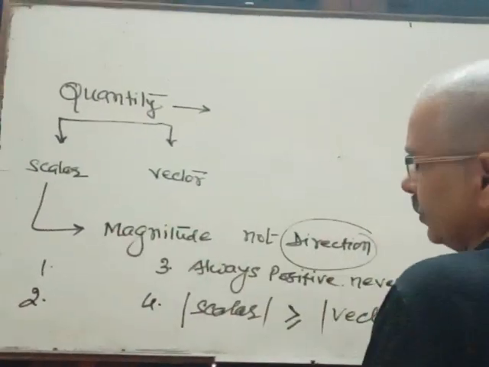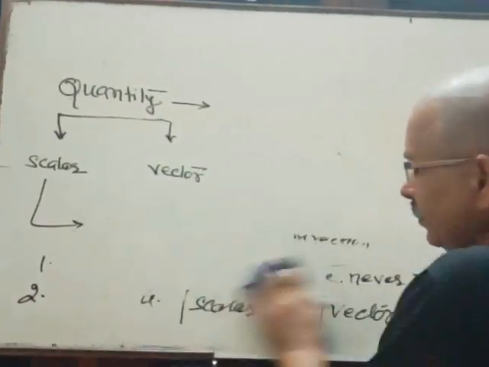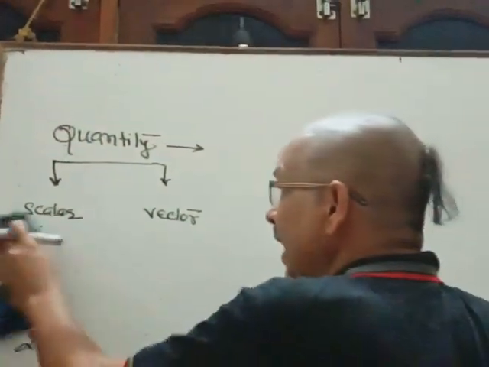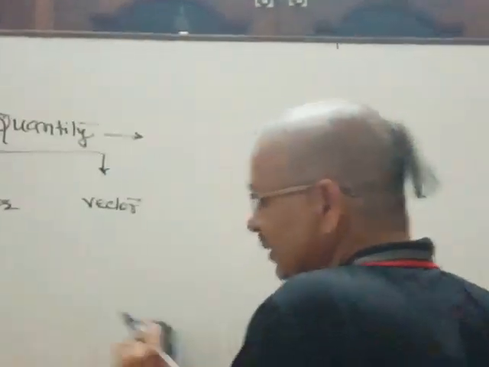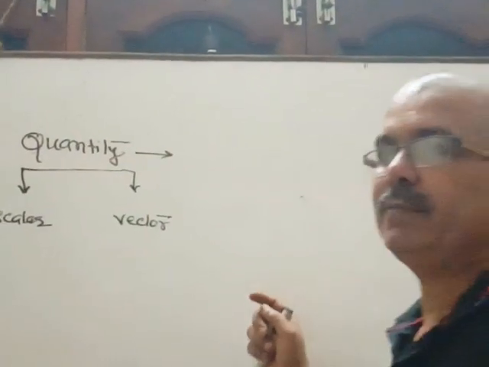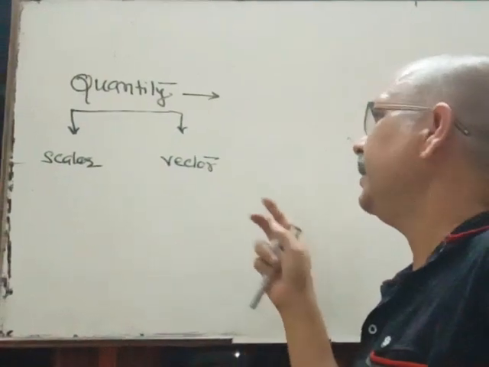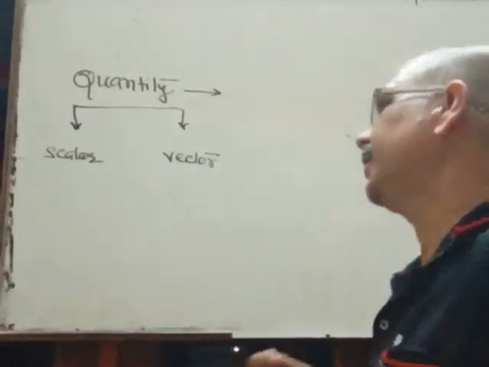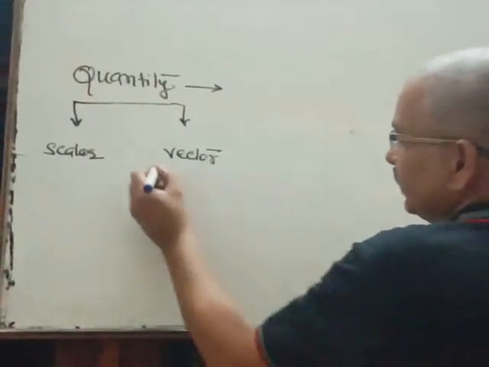Let's see about vector quantity. Vector quantity means the quantity having both magnitude as well as direction. To describe a vector quantity, we need magnitude, which is an essential component, as well as direction.